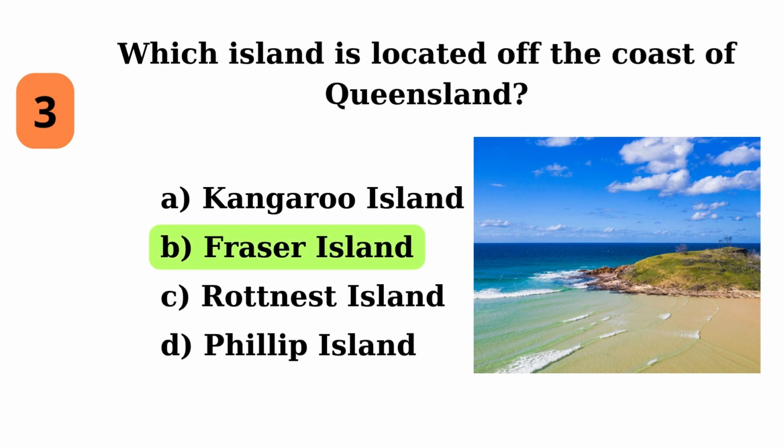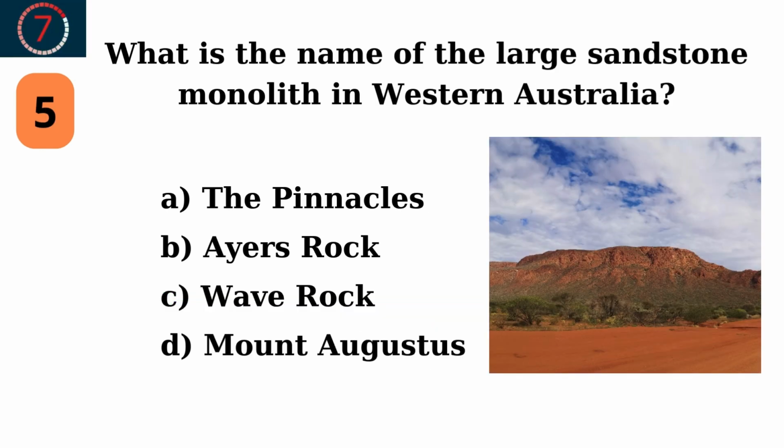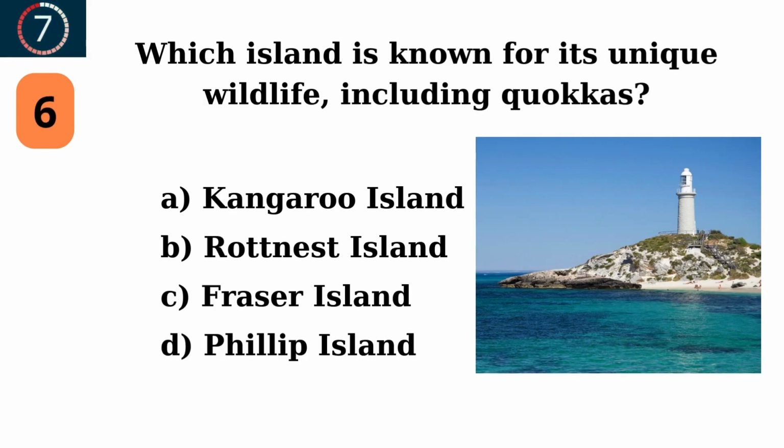Fraser Island. What is the name of the famous red sandstone formation in the Northern Territory? The Olgas. What is the name of the large sandstone monolith in Western Australia? Mount Augustus. Which island is known for its unique wildlife, including quokkas?